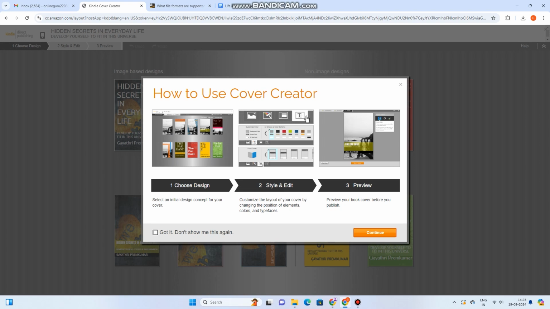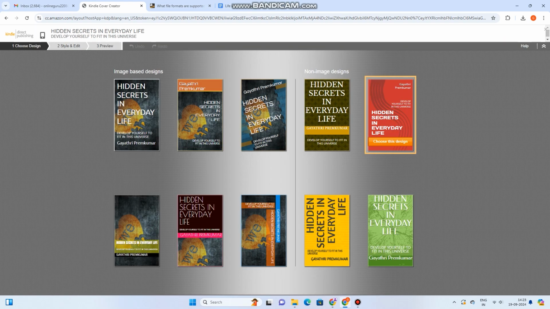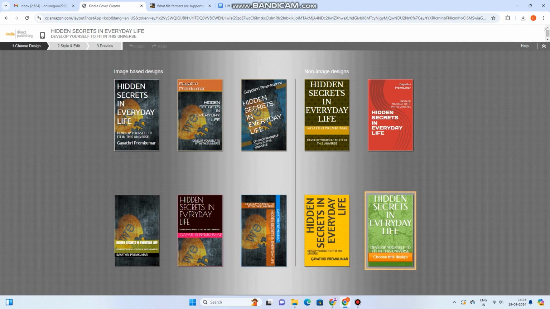So let me show you how to launch the cover creator. That is the cover of the ebook. Sometimes you can have it on your own. You can create your own cover using an editor or any other software that is available, or in the Amazon KDP itself, you have the cover creating option. Based on the topic, they have the options, and you can select any one of the book covers that you think is suitable for you. Accordingly, you can see that your name, your title, author name, subtitle, everything gets filled in.